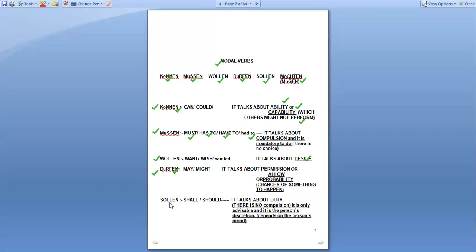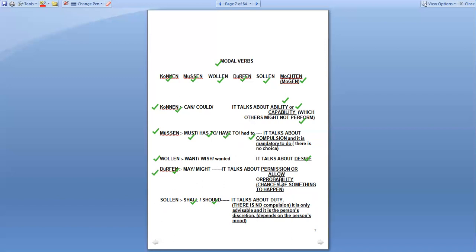Okay, the next modal verb is sollen. Sollen is shall, should, and it talks about duty. There is no compulsion here, right? It is only advisable to do some task, and it is a person's discretion. That means it depends on the person's mood whether the person wants to follow this or doesn't want to follow this. So it is shall or should. In German we say sollen.